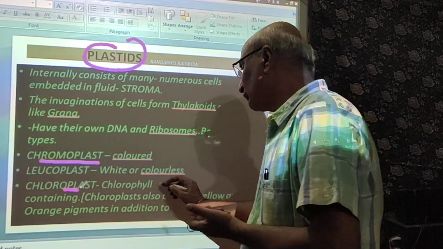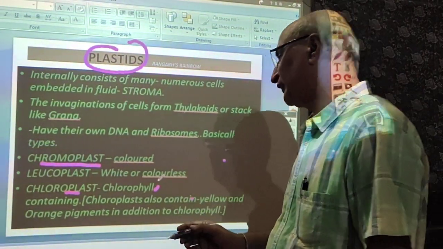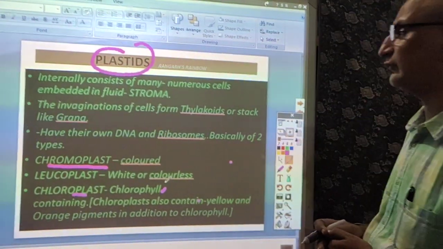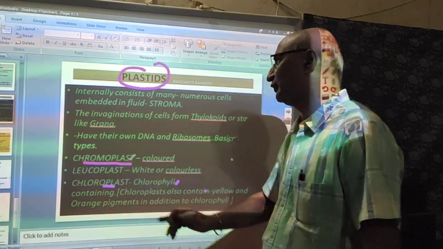But dear students, as you will study in higher classes, the chloroplast, along with the chlorophyll, also contains some yellow and red carotenoid pigments, and that's why we categorize the plastids into two types, that is the chromoplast and the leucoplast.